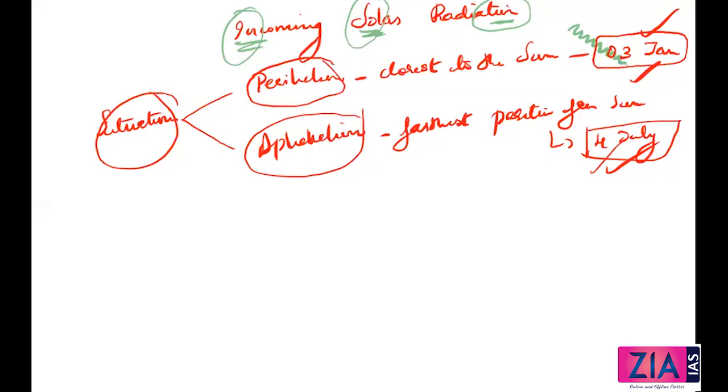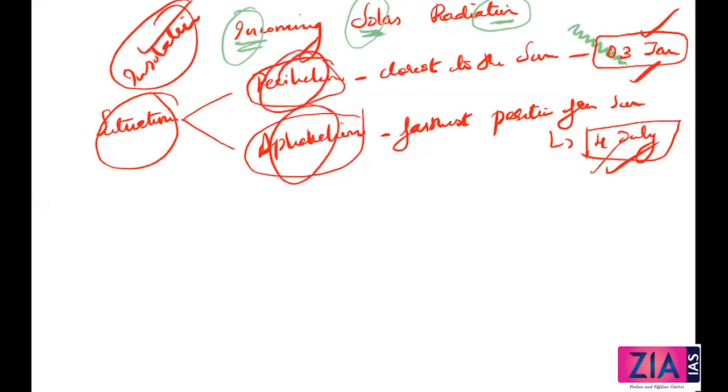Okay, then we'll discuss this perihelion, aphelion, and insolation concept. Three things we discussed here. What is insolation? Incoming solar radiation in the form of short wavelengths is called insolation. And when the earth is very close to the sun, on 3rd January, we call the situation perihelion, and when it is very far, on 4th July, the situation is called aphelion.